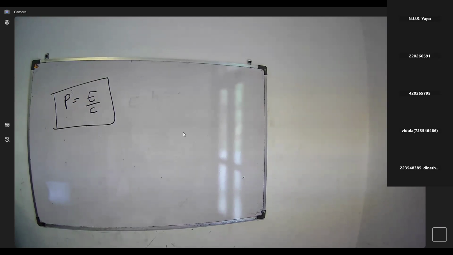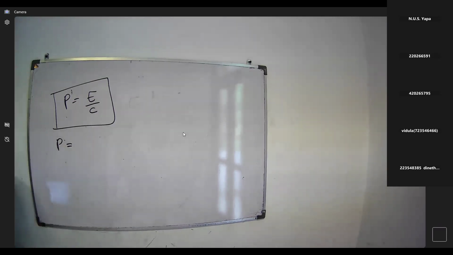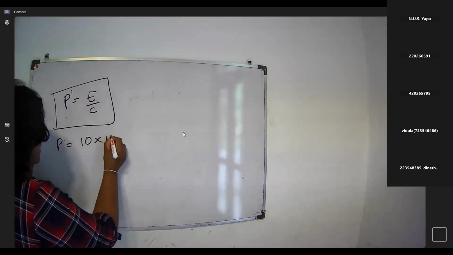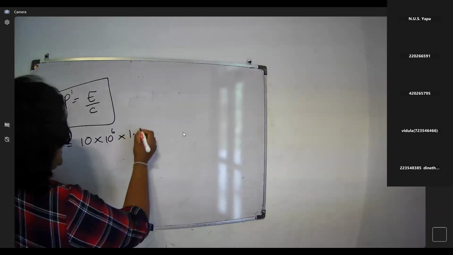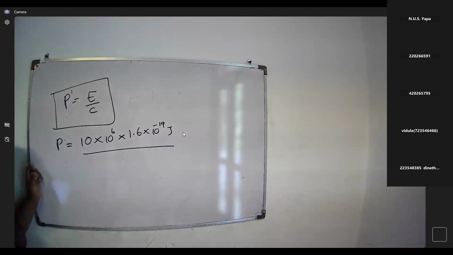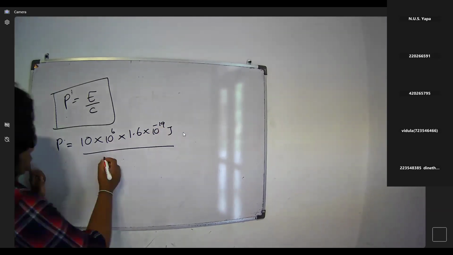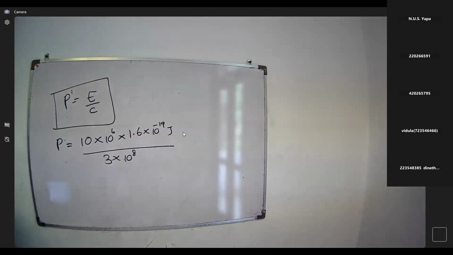Then we have to find the momentum of the photon. P equals 10 × 10^6 electron volts, multiplied by 1.6 × 10^-19 joule, and divided by c, where c is the velocity of light, right?